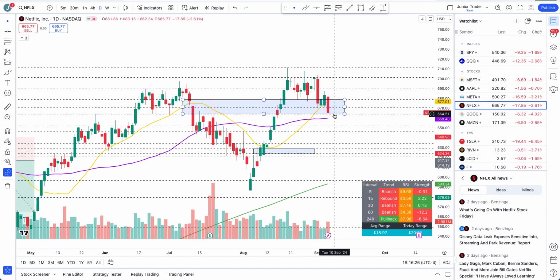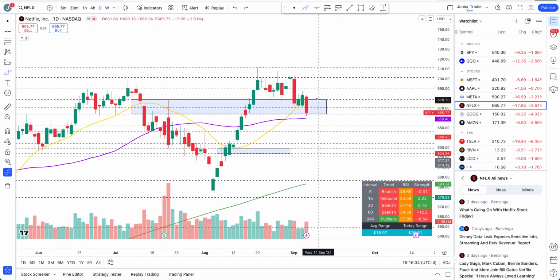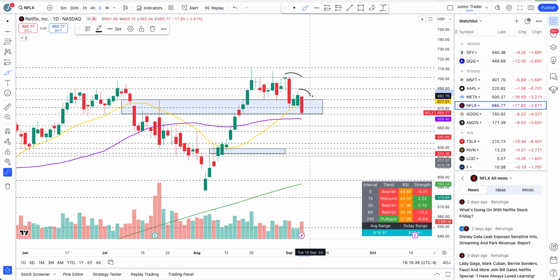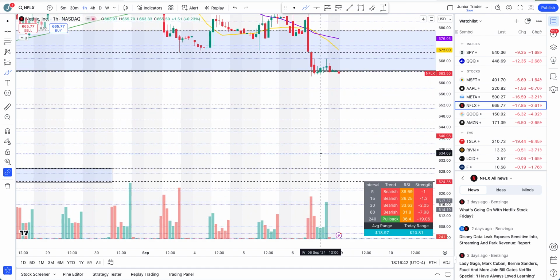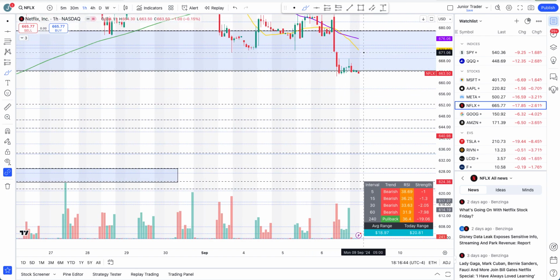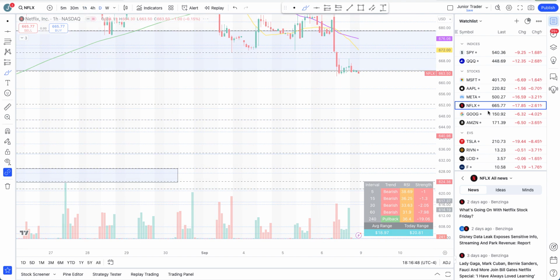If we lose the 664 50 days moving average, that's another loss of structure. We may continue much lower if we can't hold the blue box. Right now, guys, we do have a lower pivot as well, so we are in the downtrend. Where can the structure change back into the upside a little bit? For that, Netflix has to get above 671. If it can do that, that's great. Otherwise, no, still downtrending.